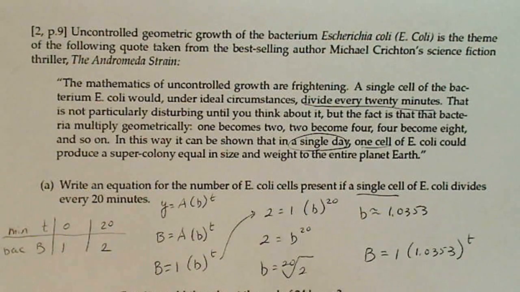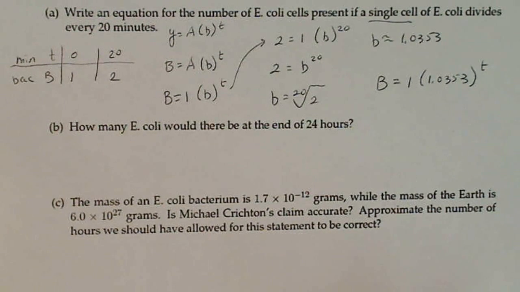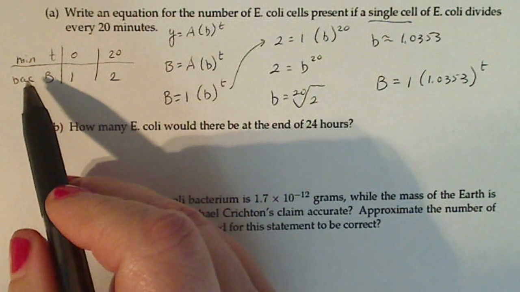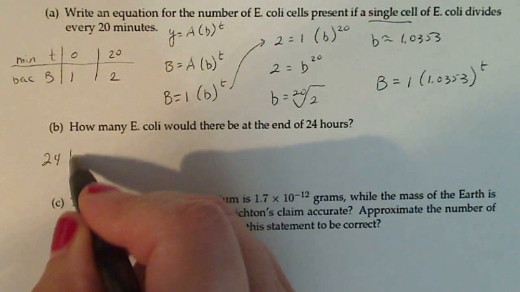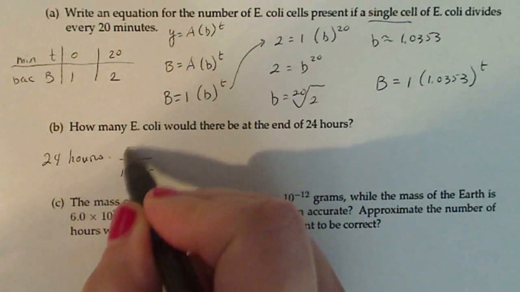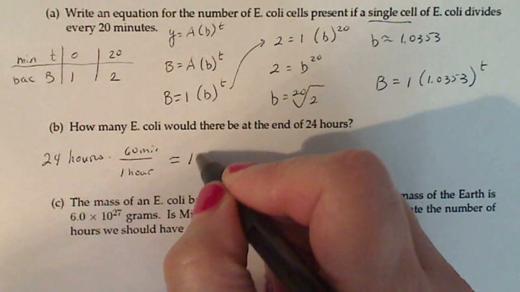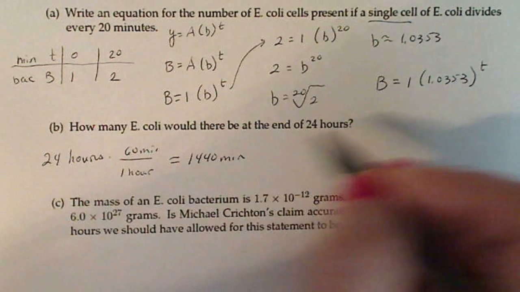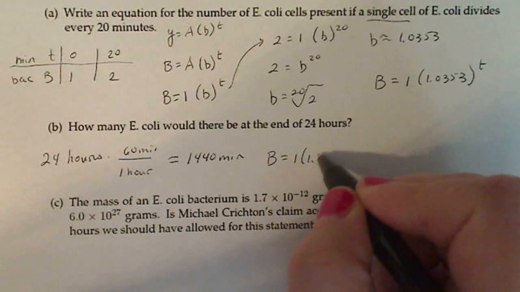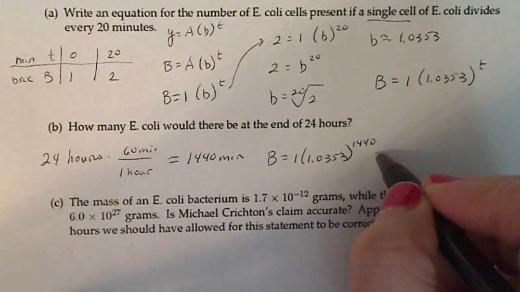Now here's where we're going to prove whether or not Michael Crichton is right. How many E. coli would there be at the end of 24 hours? Well, 24 hours isn't minutes. If I want to change 24 hours into minutes, I need to see 1 hour is 60 minutes. So that's going to give me 1,440 minutes. That's what I'm going to use in my formula. So B equals 1 times 1.0353 raised to the 1440.